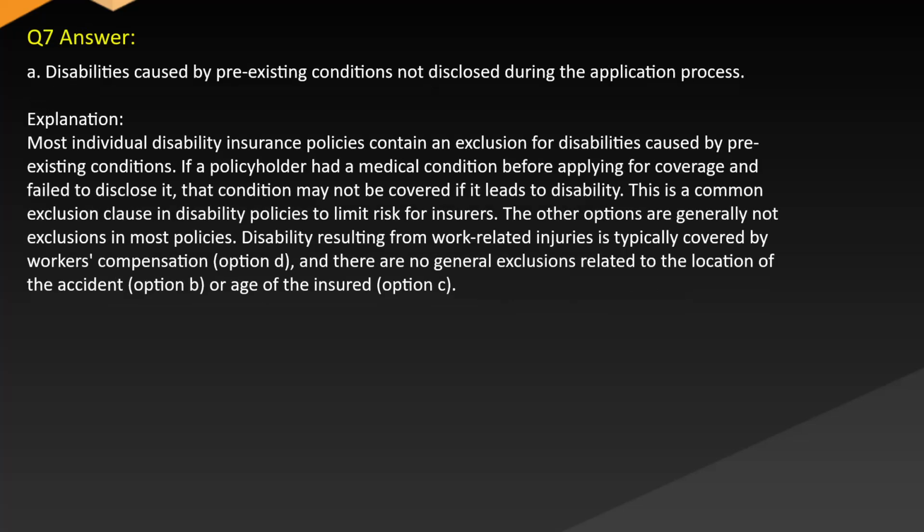Answer A. Disabilities caused by pre-existing conditions not disclosed during the application process. Explanation. Most individual disability insurance policies contain an exclusion for disabilities caused by pre-existing conditions. If the policyholder had a medical condition before applying for coverage and failed to disclose it, that condition may not be covered if it leads to disability. This is a common exclusion clause in disability policies to limit risk for insurers. The other options are generally not exclusions in most policies. Disability resulting from work-related injuries is typically covered by workers' compensation, option D, and there are no general exclusions related to the location of the accident, option B, or age of the insured, option C.